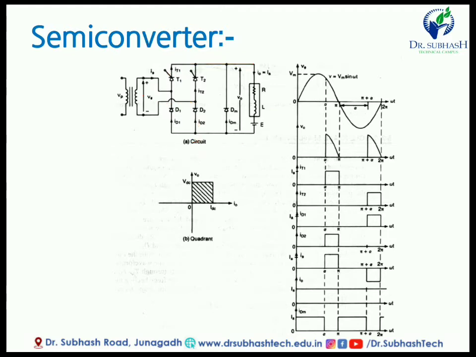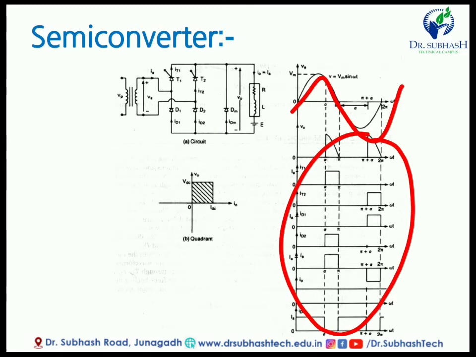E is whenever we connect some battery over here, and it is used for the inverting mode and the rectification mode. The two types of mode are available in a controlled rectifier. This diode is required to release the energy of the inductor, and it is known as the freewheeling diode. It also gives a path when our load is a motor, so it will not suddenly turn off; it regenerates some reverse current, and this reverse current is discharged using this diode, known as the freewheeling diode. Now this is the input waveform, and these are all the output waveforms.